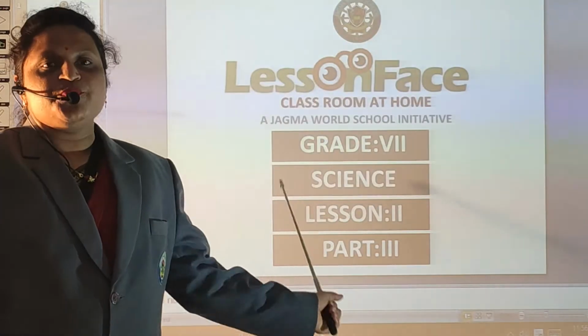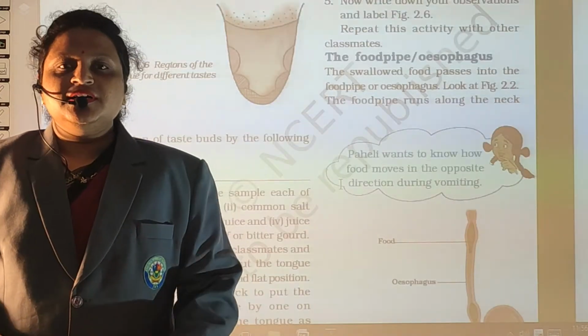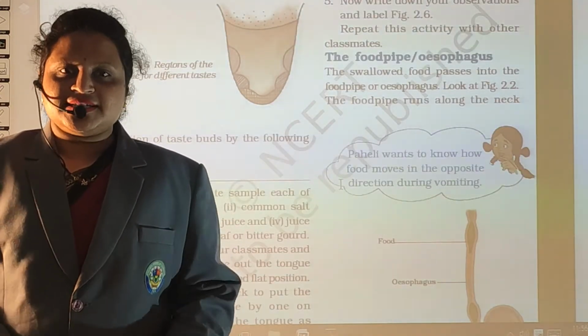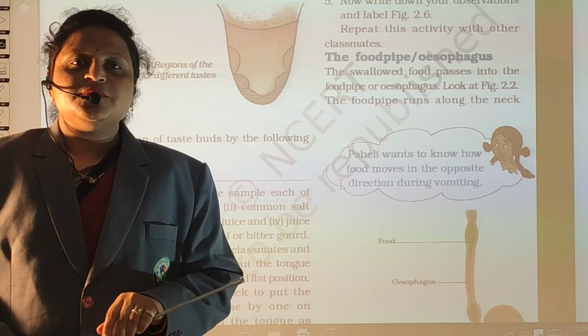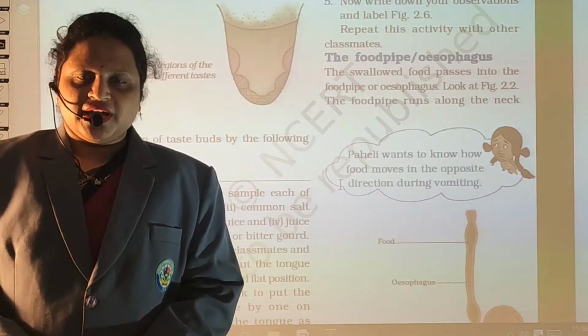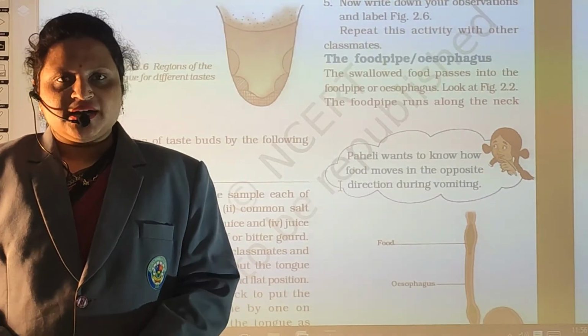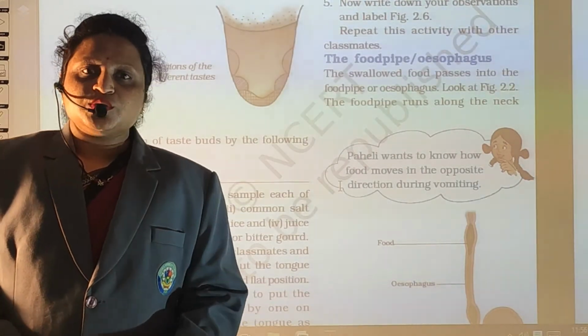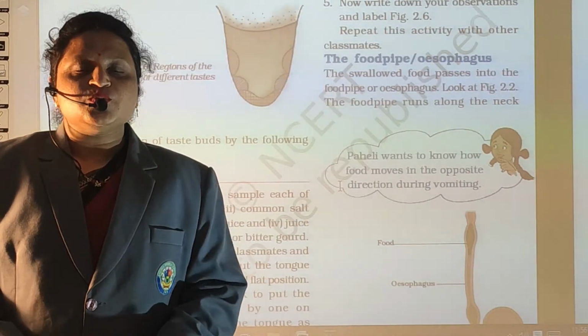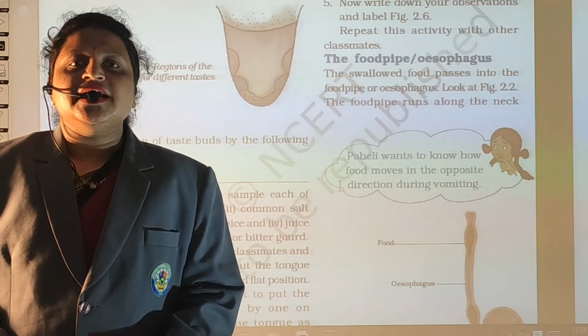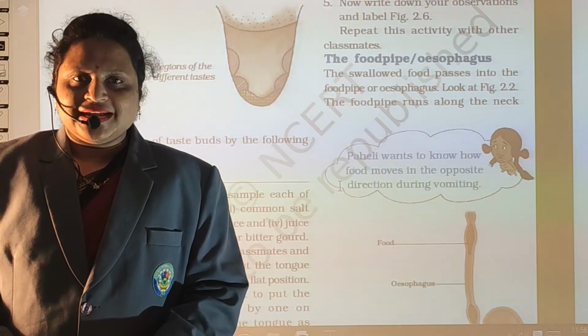Lesson 2. In the previous lesson, what did we learn? We learned the digestive system. The digestive system is also known as the alimentary canal. It starts from the mouth and ends with the anus: mouth, esophagus, stomach, small intestine, large intestine, rectum and anus.